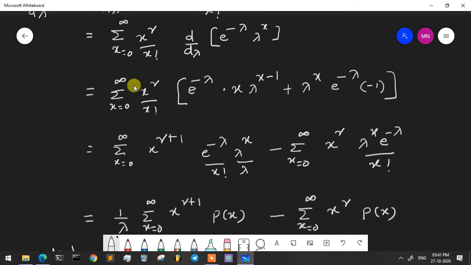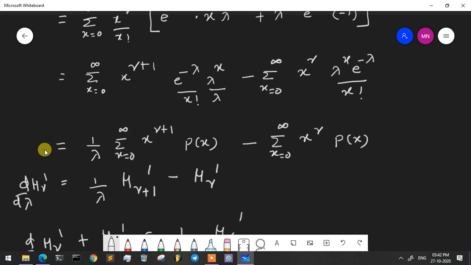So with the summation taken outside, summation x is equal to 0 to infinity x raised to r, again here also one x, x raised to r plus 1 e raised to minus lambda lambda raised to x by x factorial, where lambda raised to x minus 1 we can write as lambda raised to x divided by lambda, minus summation x is equal to 0 to infinity x raised to r into lambda raised to x e raised to minus lambda by x factorial. This minus 1 is here as minus.